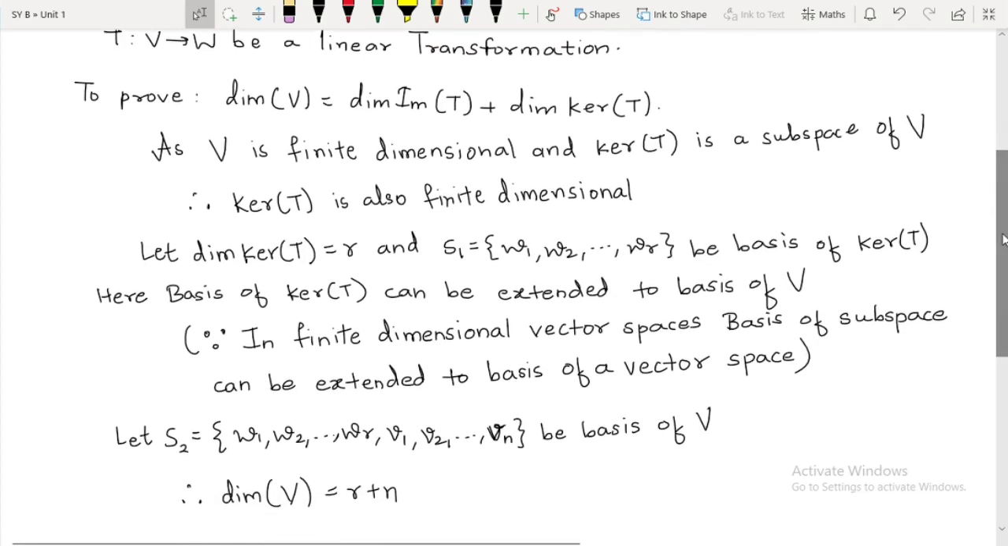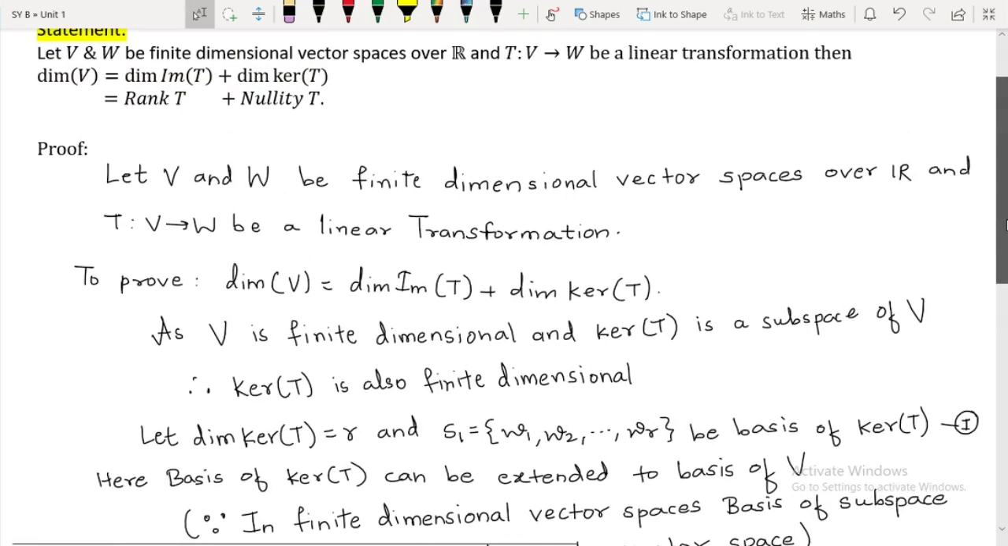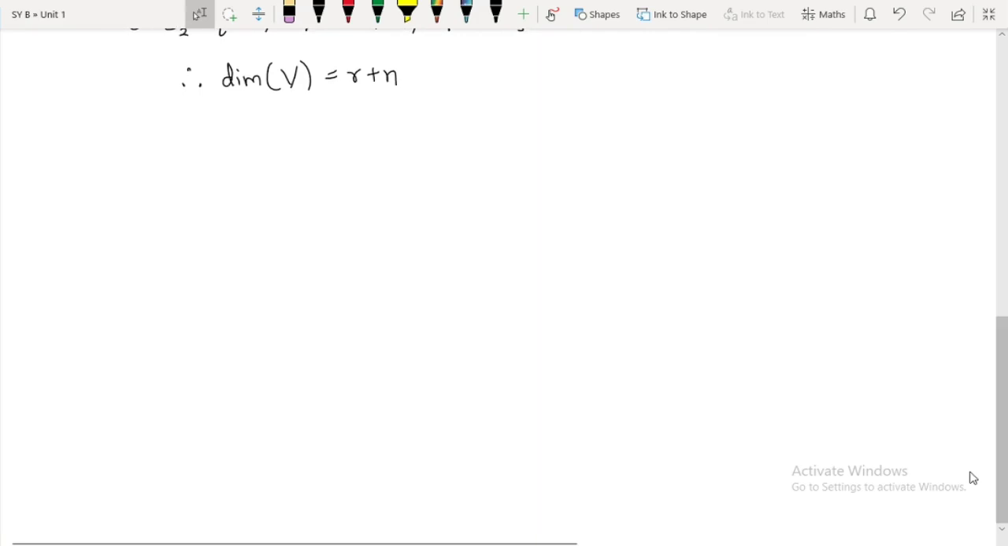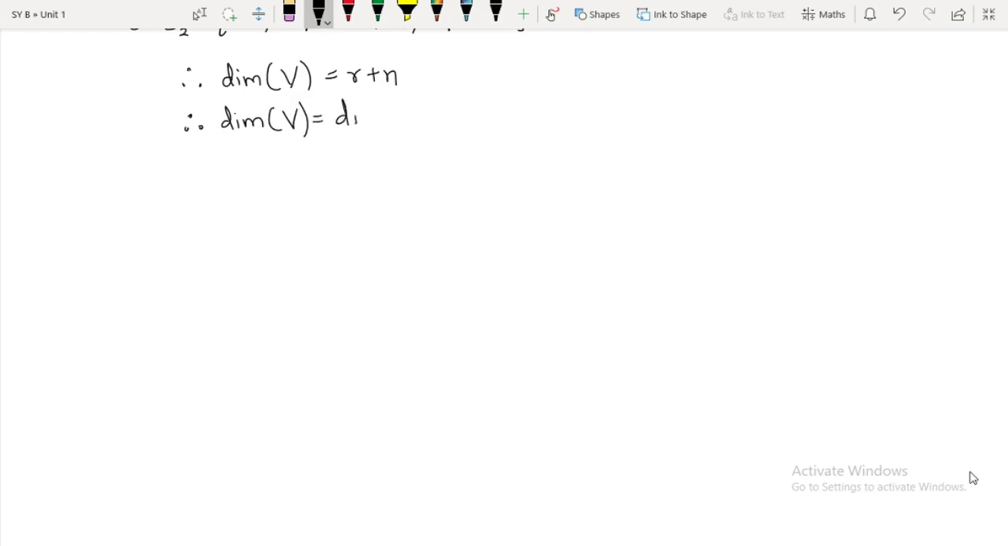See here, if you want I will call it some 1. Okay, so see in 1, what is R actually? R is nothing but the dimension of kernel of T, right? So therefore, dimension of V is equal to dimension of kernel of T plus N. From 2 we have used the value of R.